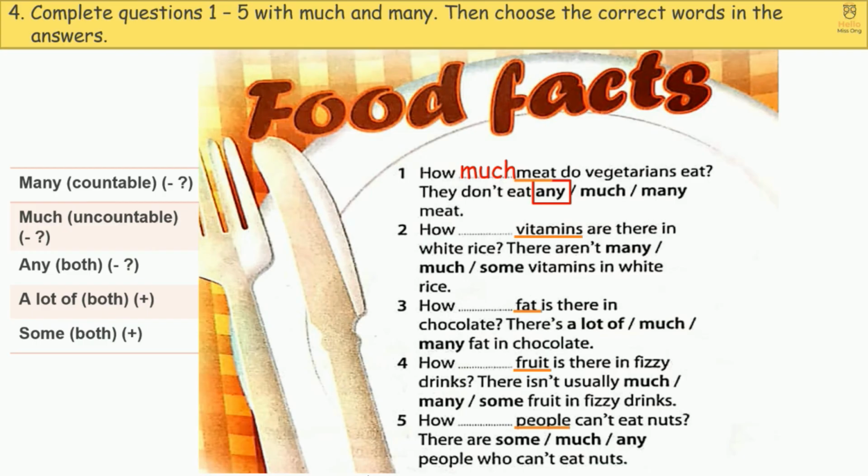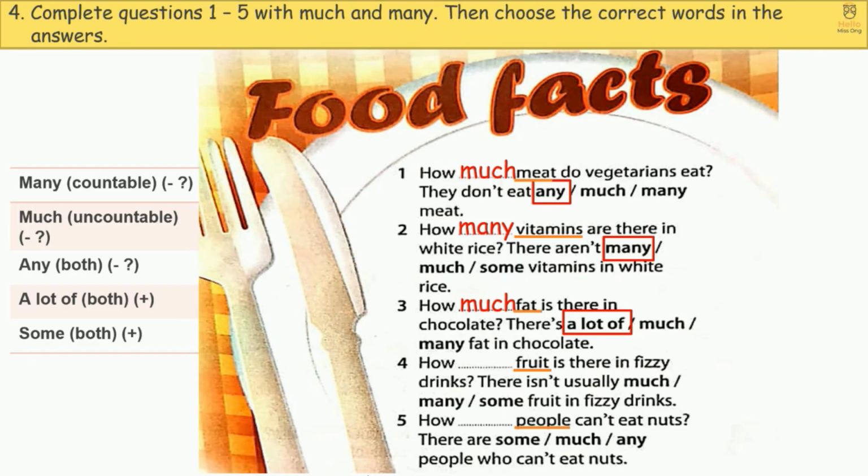2. Vitamins. Vitamins are countable. So the answer is many. How many vitamins are there in white rice? There aren't many vitamins in white rice. 3. Fat. Fat is uncountable. The answer is much. How much fat is there in chocolate? There is a lot of fat in chocolate. We use a lot of in positive sentences.